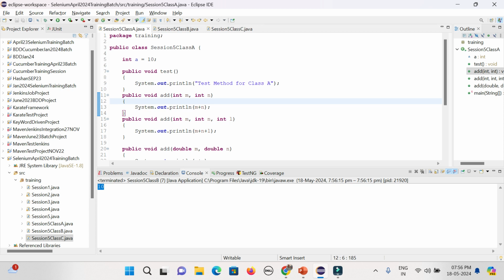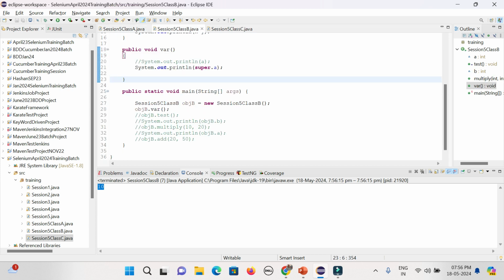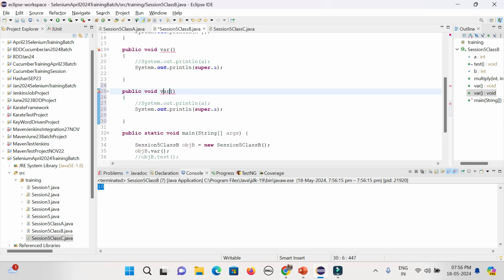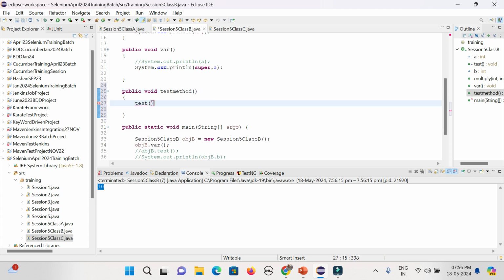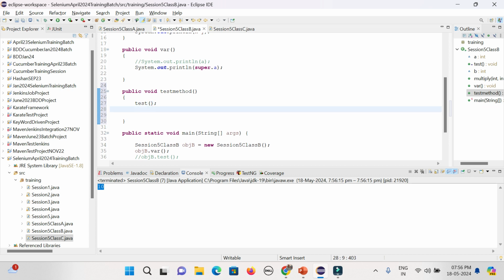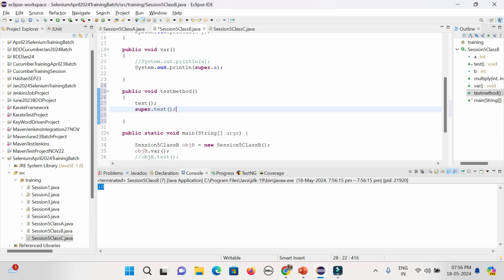In a similar way for the test method, you can create one more method here, say test. How can you call the method? Simply call test for the child class, and in case of the parent class, super.test. That's all. You can see now it is coming here. Now you can call it.